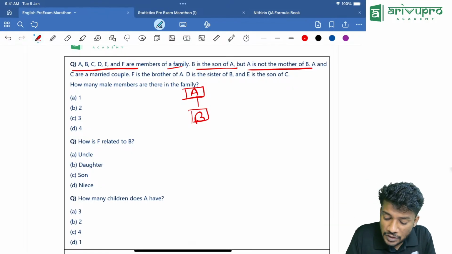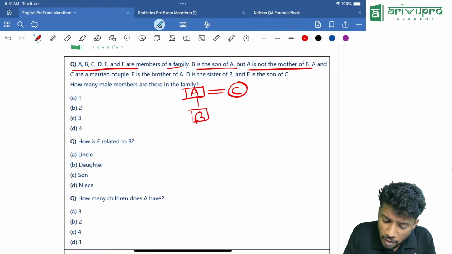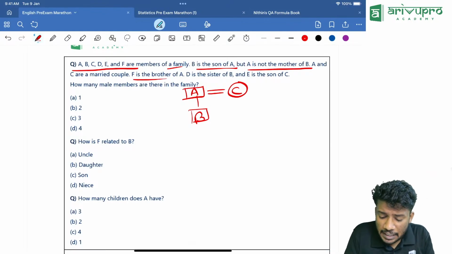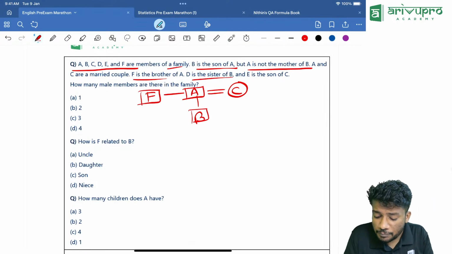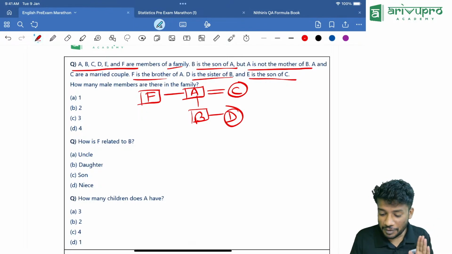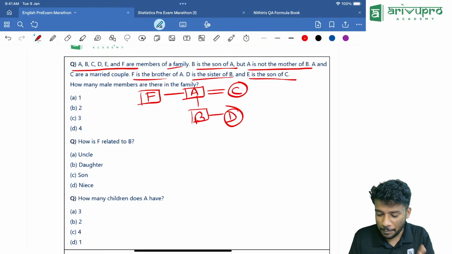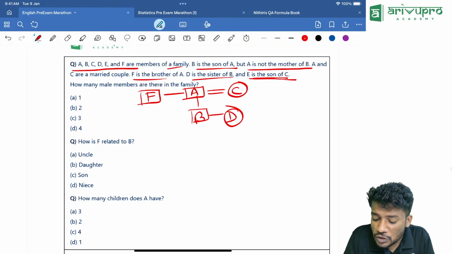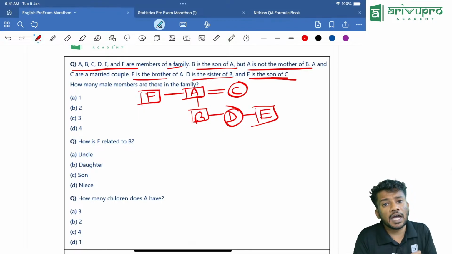Then A and C are married couples. That means C is a wife. Then F is the brother of A. D is the sister of B. That means D is over here and is the sister of B. E is the son of C. One mistake everyone will make is sometimes you will draw E along with C. That means E is the son of C means E is the son of A also. So I can write E in the same generation as D, right? Yes, I can do that.